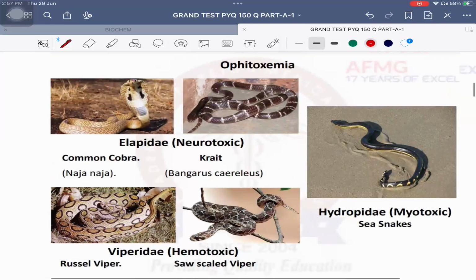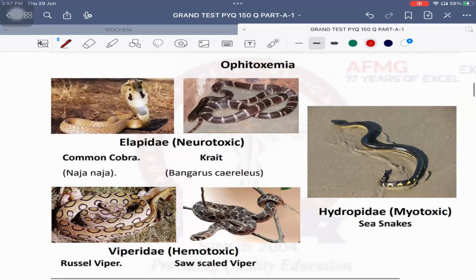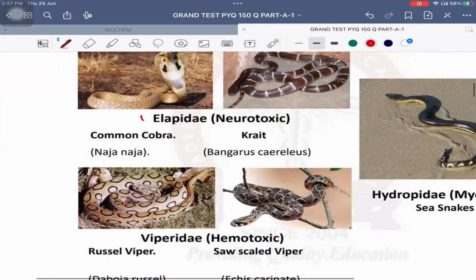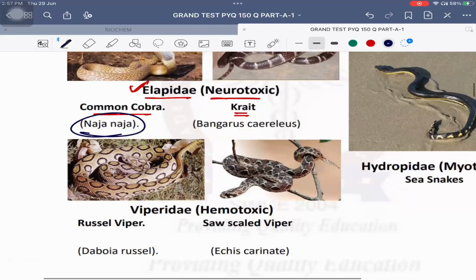So there are three families of snake. First is the Elapidae family, which is neurotoxic. Two snakes in the Elapidae family: first is the common cobra and second is the krait. The common cobra is also known as Naja, and the krait is known as Bungarus caeruleus. A question has been asked on this once, which is why I am telling you.